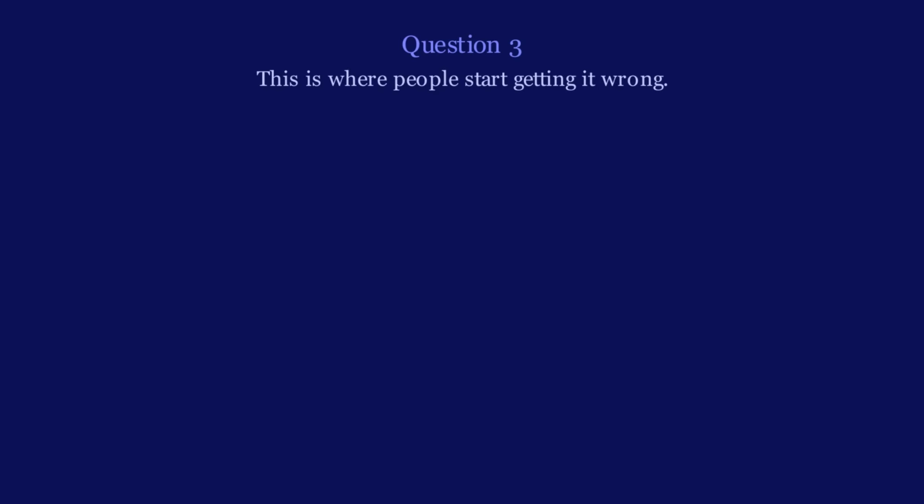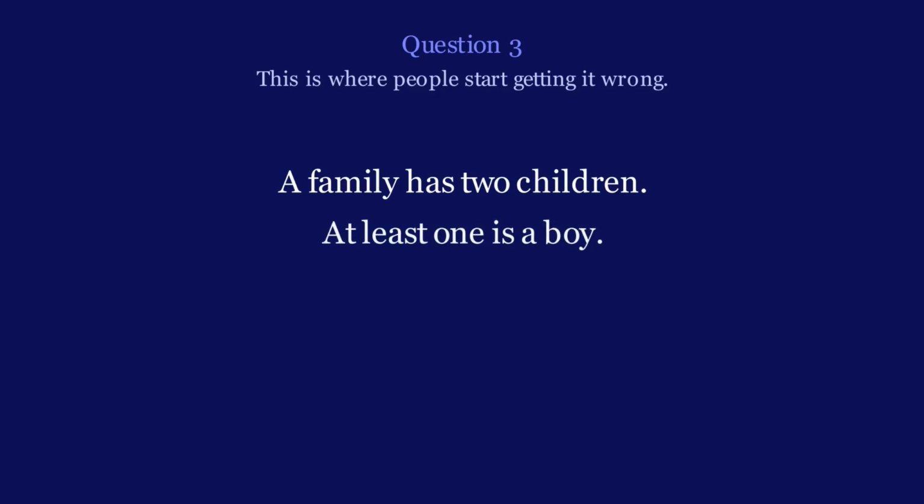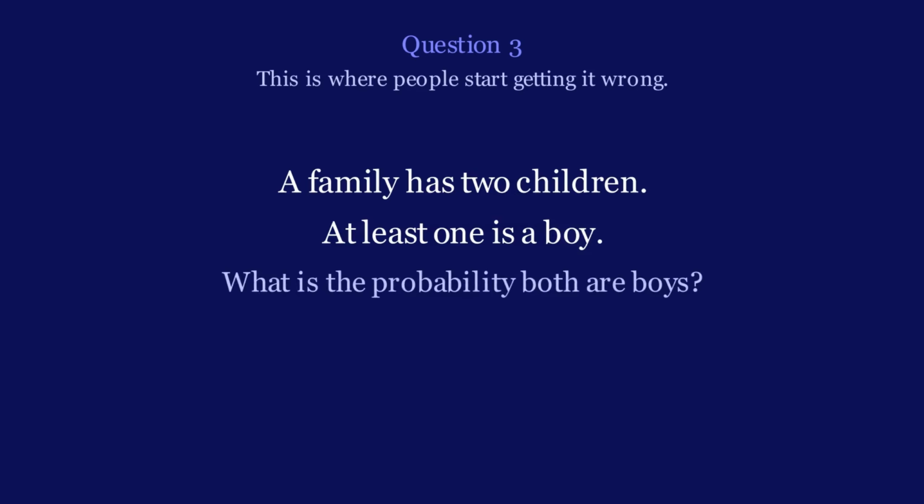Alright, question 3. This is where people start getting it wrong. A family has 2 children. You're told that at least one of them is a boy. What's the probability that both children are boys? Most people say 50%. That's wrong.